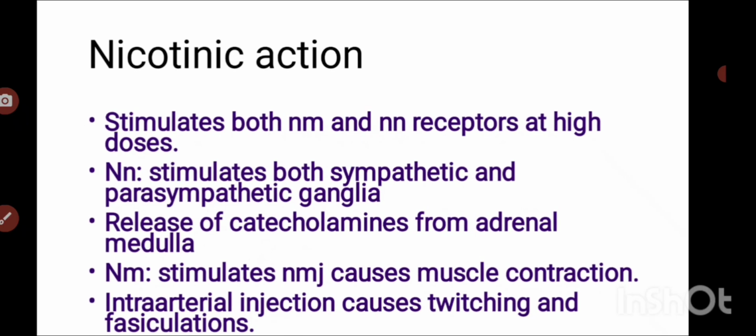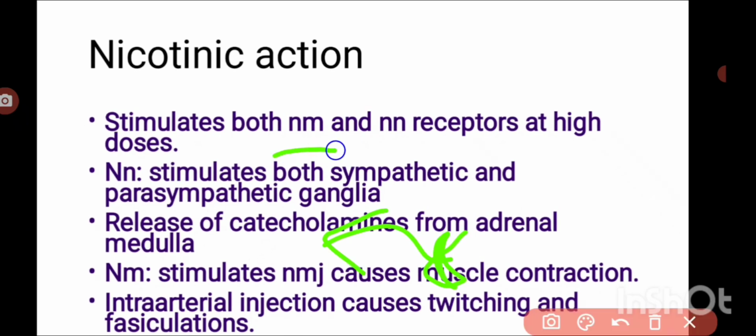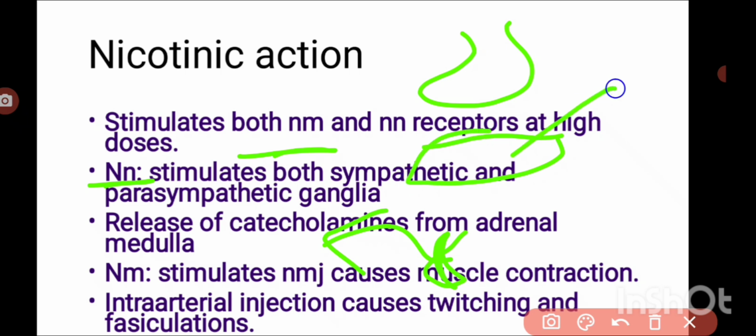It can also act on the nicotinic receptors, both NM and NN receptors. By acting on NM receptors, it increases skeletal muscle contractions, and by acting on NN receptors present on the adrenal medulla, it increases catecholamine release and stimulates the autonomic ganglia, both parasympathetic and sympathetic ganglia.